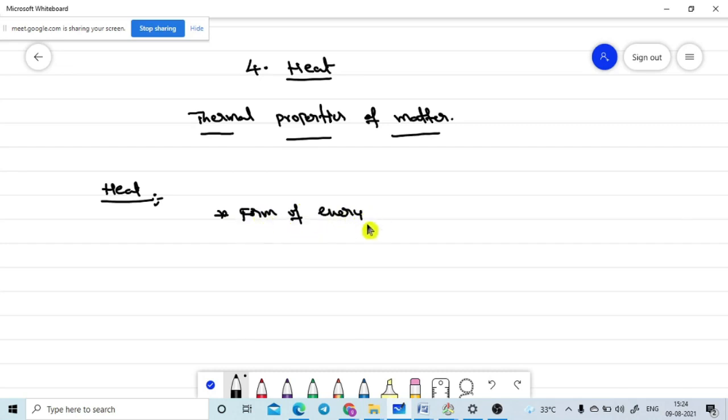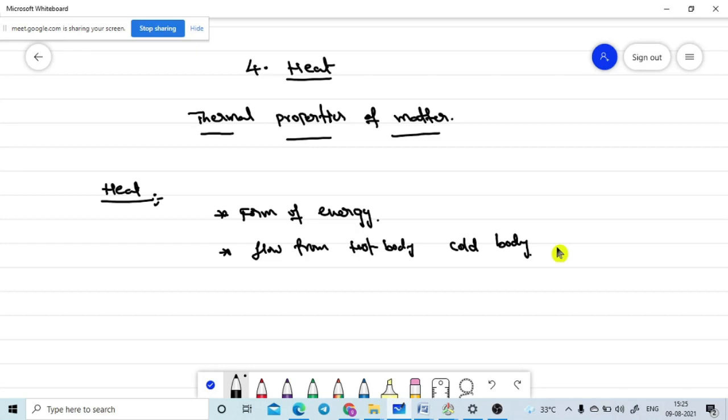Energy can have different forms: potential energy, kinetic energy, electrical energy, and so on. Heat energy is also one type of energy. It can flow from a hot body to a cold body. This is one definition of heat. One more definition is there.